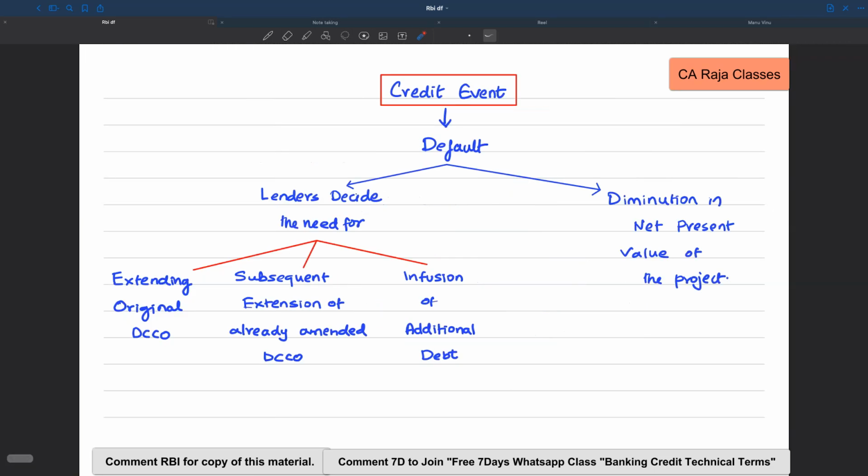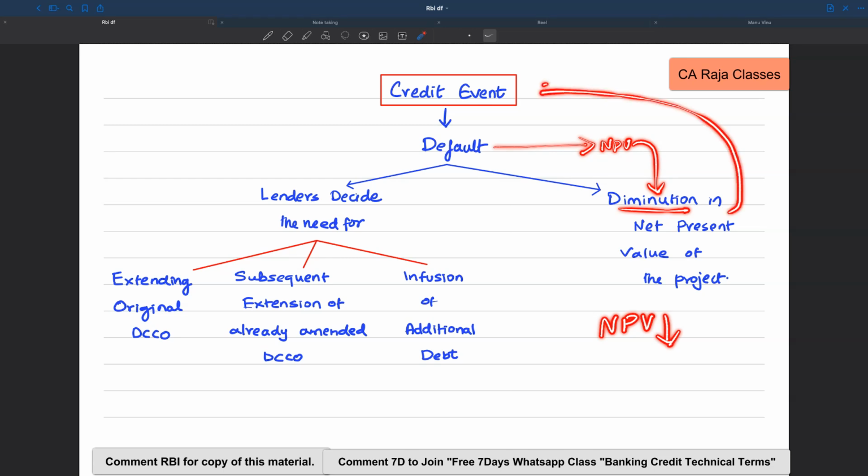So this is only one aspect. The other aspect is, there is a default, and because of the default, the lenders study what is the net present value position of the project. Originally, at the time of the sanction, they would have seen what the net present value was. Now, because of the default, they are checking the NPV once again, and when they check that, they identify that there is a diminution in the net present value of the project. So the original NPV has come down. There is a diminution. So this will also be construed as a credit event.